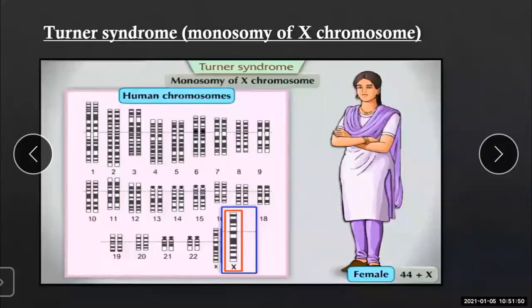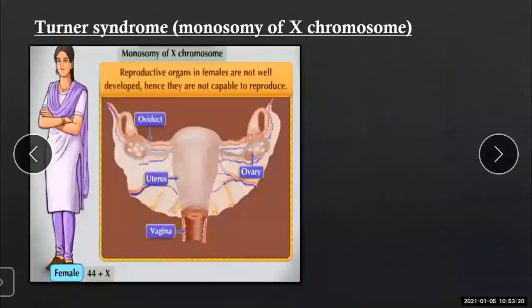Instead of the normal 44 plus X condition, women suffering from Turner syndrome are sterile. What do you mean by sterile? They are unable to have children due to improper growth of the reproductive organs. See here, this is a picture of the reproductive system in the female. Here the reproductive organs in the females are not well developed in Turner syndrome, and due to this, they are not capable of reproducing.